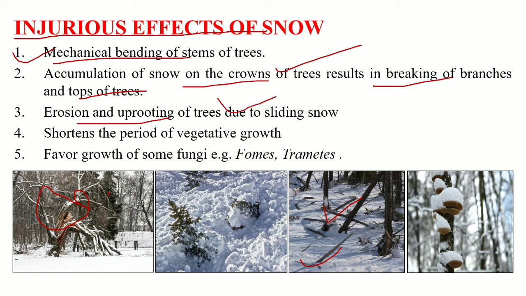Then there is the erosion and uprooting of trees due to the sliding snow. Here it is the sliding snow, and here you can see the uprooting of the tree due to this sliding snow. Then the presence of the snow shortens the period of vegetative growth. The snow favors the growth of some fungi, that is the fomes, and the termites. Here you can see these are the fungi which are favored by the presence of the snow.